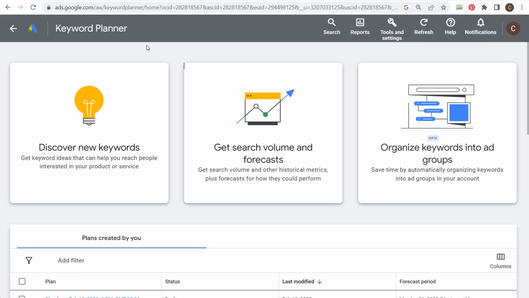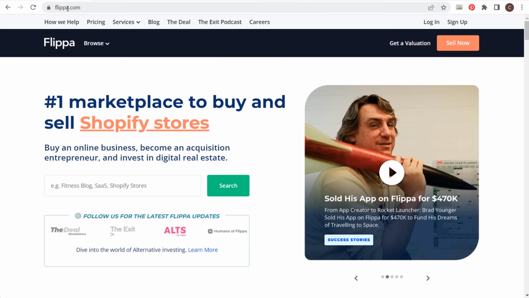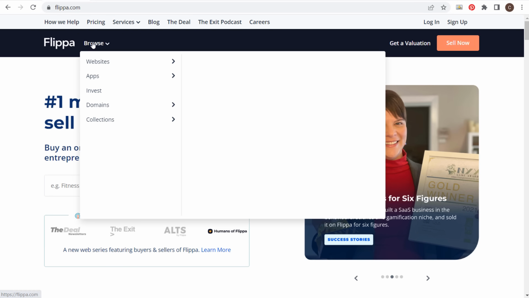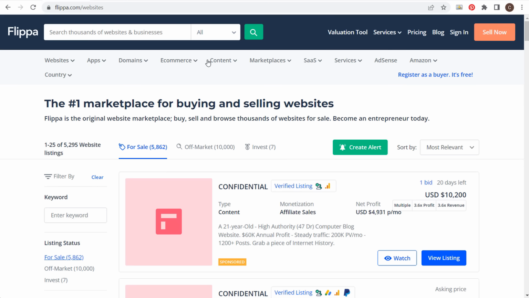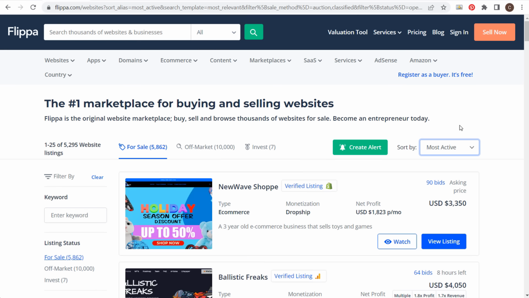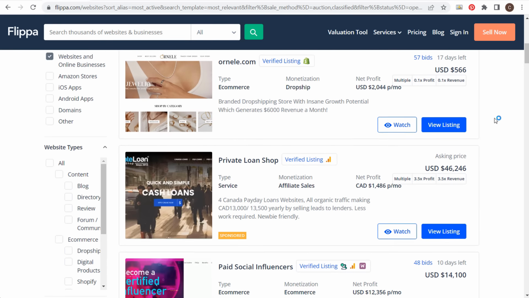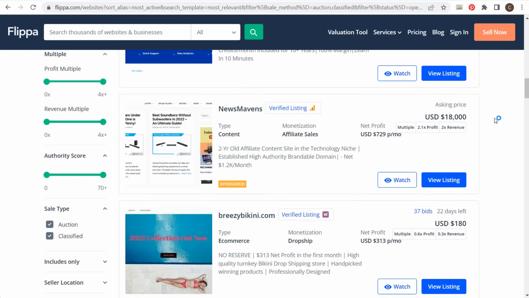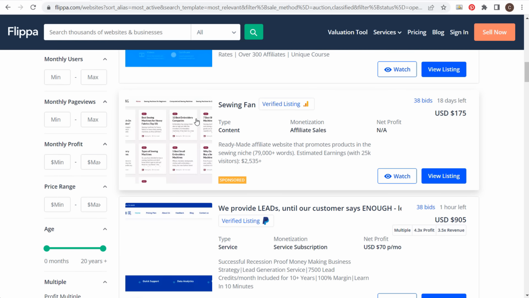So what we're going to do to get started is, let's pretend we're building a brand new niche website. Now, I don't know what type of website I want to build yet, so one of the things that I'll do is come to flippa.com and look up websites that are for sale, because they're always geared towards some niche, so we could come up with a few ideas here. So let's go to Flippa, browse websites for sale, and sort by the websites that are getting the most bids, so the most active websites. Usually I'll just scroll through here and look at a few of these different ideas, and let's say we'll do sewing. So let's pretend we're creating a new niche website about sewing.